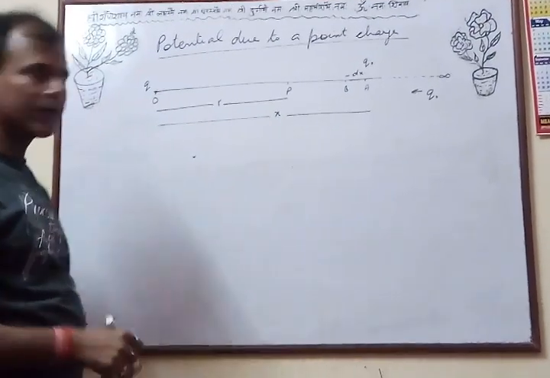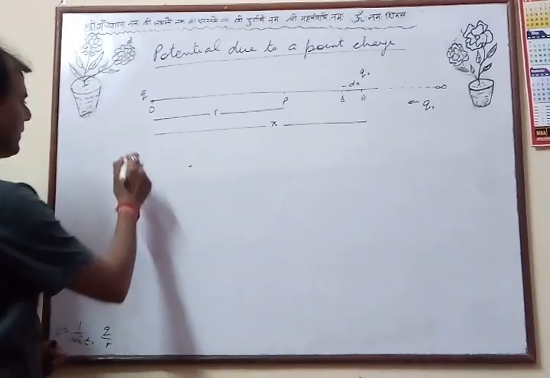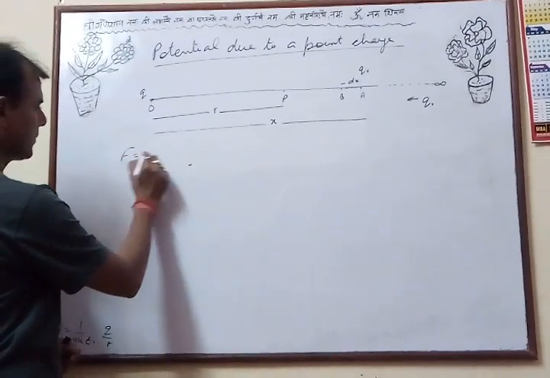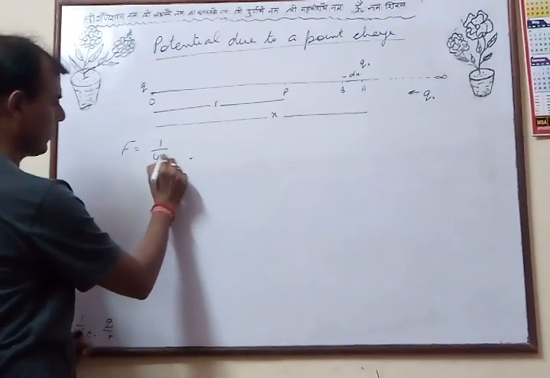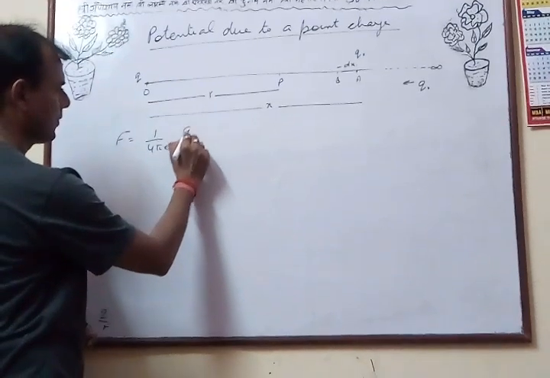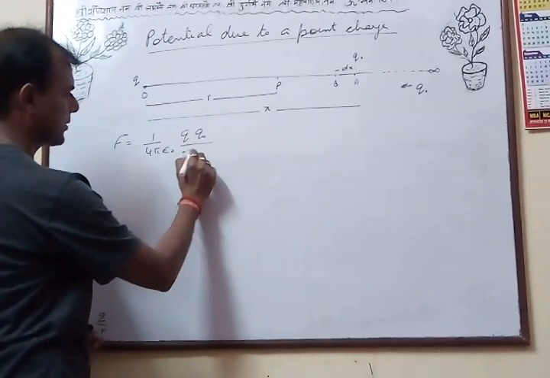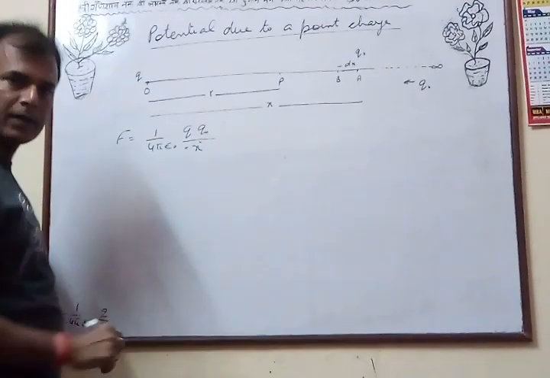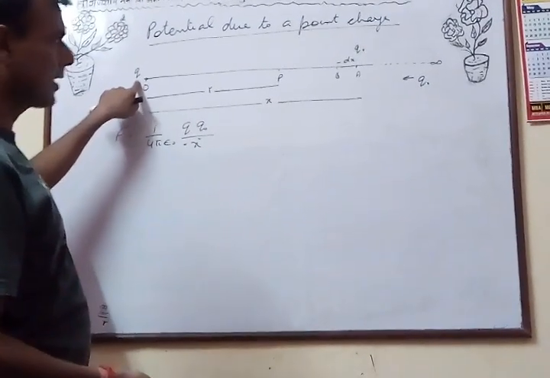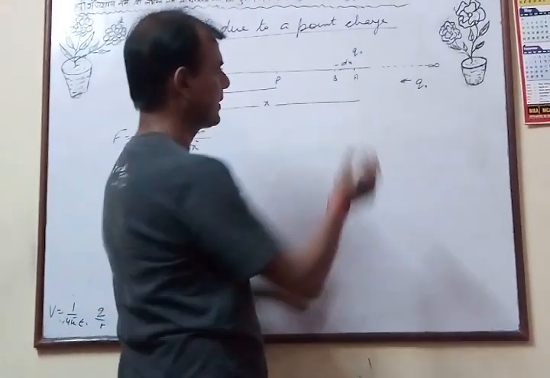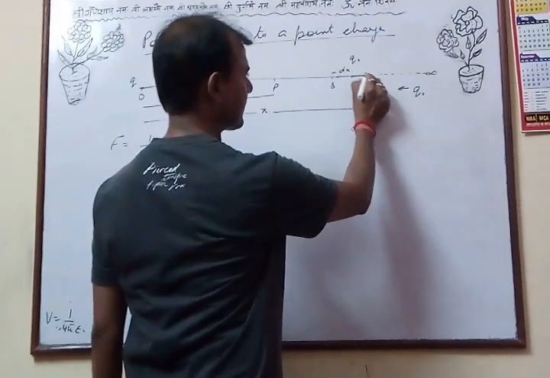So the force acting on it by Coulomb's law is F equals 1 upon 4 pi epsilon 0 times Q Q0 upon x square. Its direction, it's a plus charge, so F will be this side.